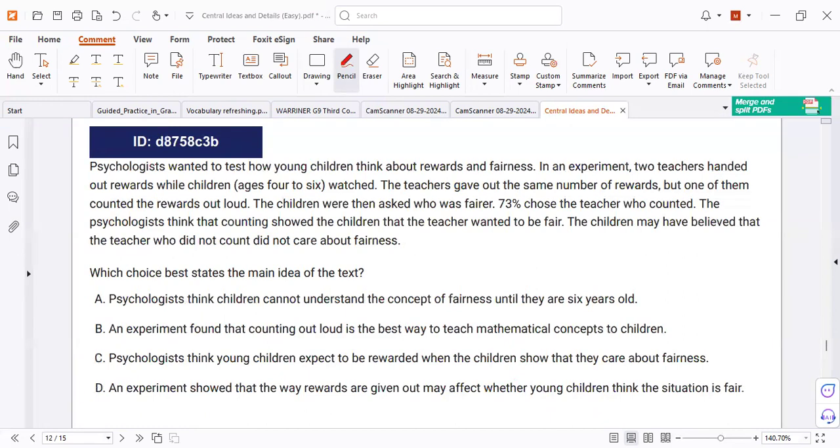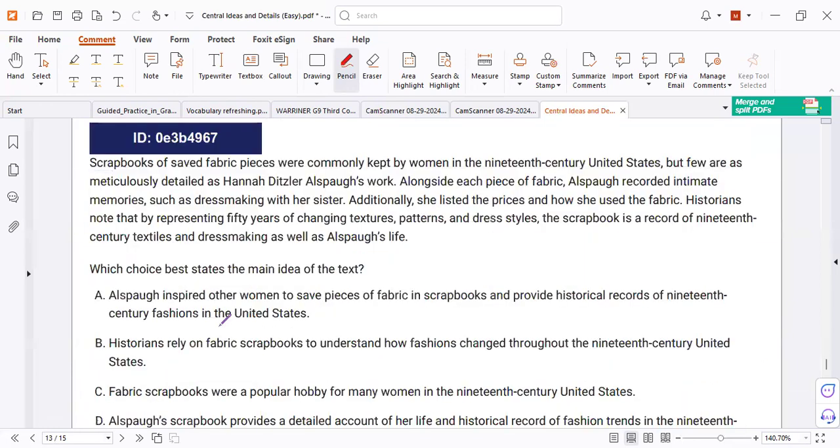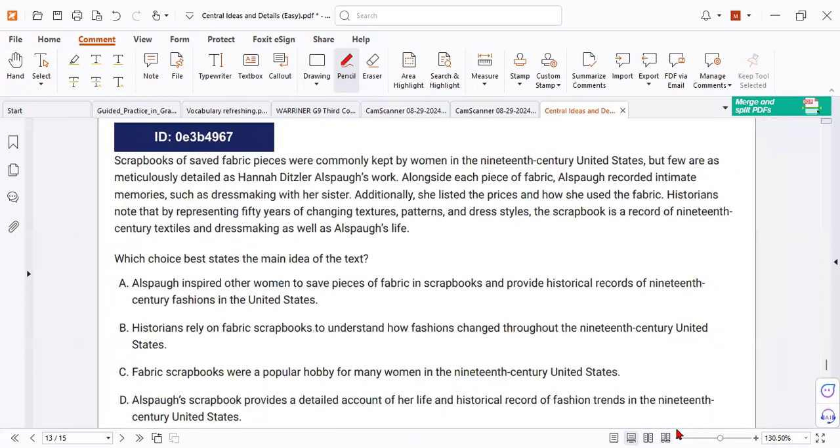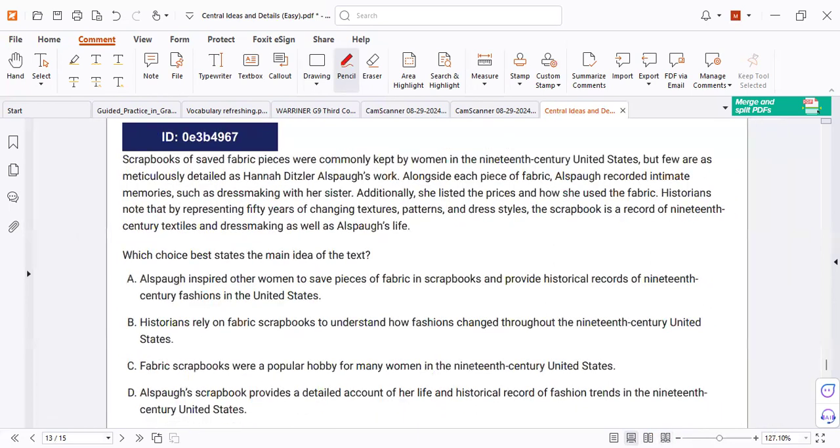Next one is D. Letter D, yes, that's wonderful. Beautiful, yes, correct. Then A. Letter A, I don't think so. Let's read again.